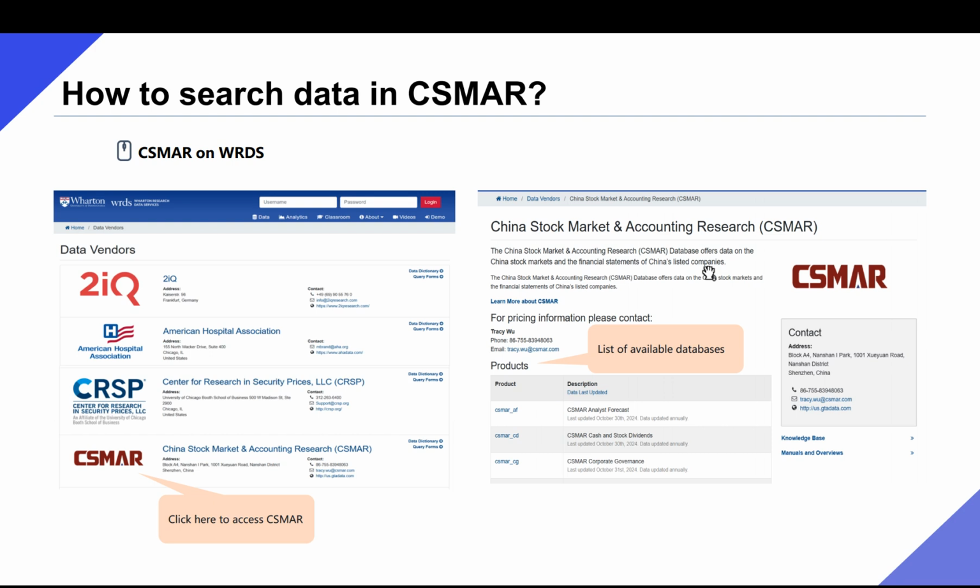Also, as CSMAR now has 13 sub-databases available on Words, for Words users, you can log in your Words account and find data vendors on its homepage under Data. Then we can see CSMAR in the vendor list and the 13 Words subscribed databases listed on CSMAR's homepage. So while you are using Words, you can also download CSMAR data.